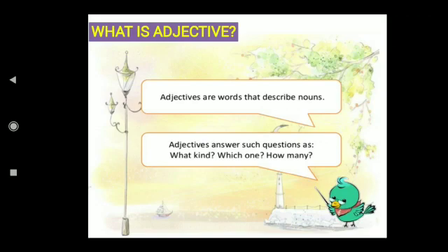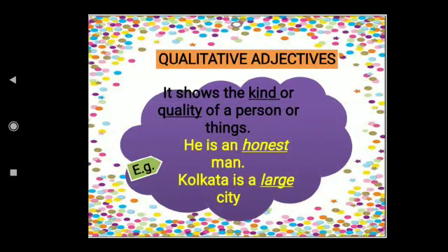Now we are going to recall the types of adjectives which you have studied in 4th standard. First is qualitative adjectives. What do we mean by that? It shows the kind or quality of a person. So I said, he is an honest man. See the example: he is an honest man. He is the noun here, is is the verb, and honest is the adjective. What kind of person he is? It tells about the quality of the person.